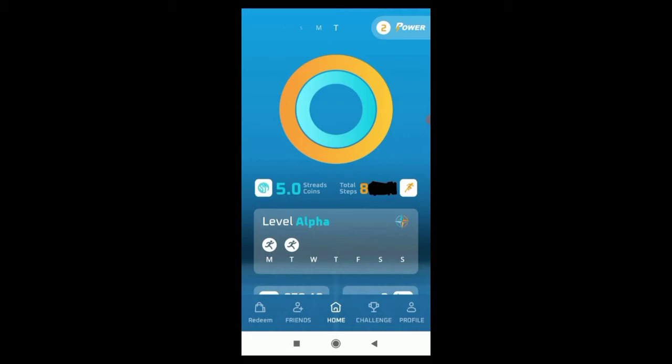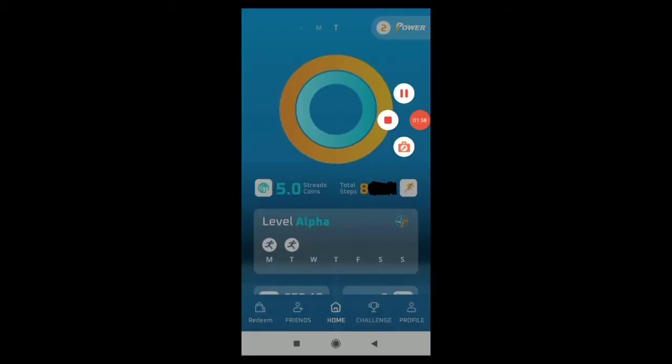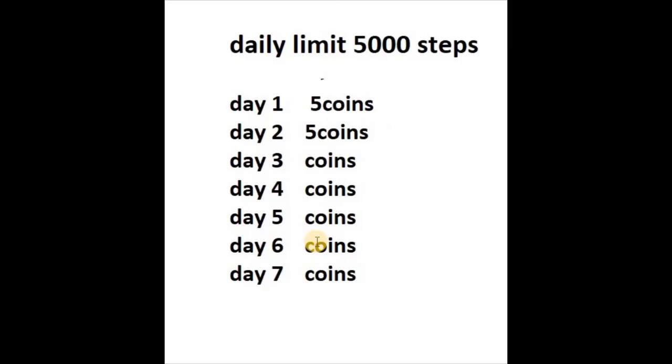And moreover, let's see how this weekly system works. We have already said that 5000 steps is the maximum limit for the steps, whichever level we are. Now, what is the level count?